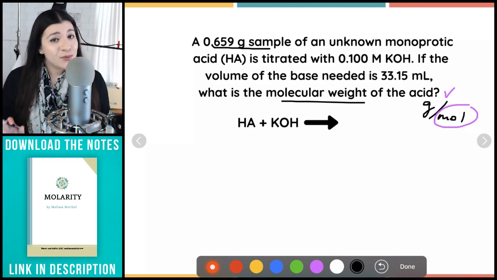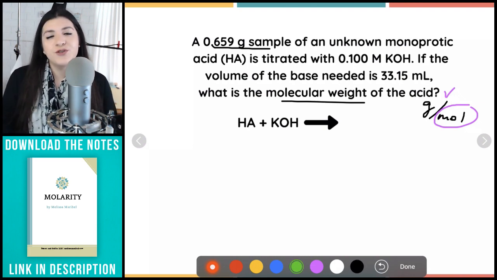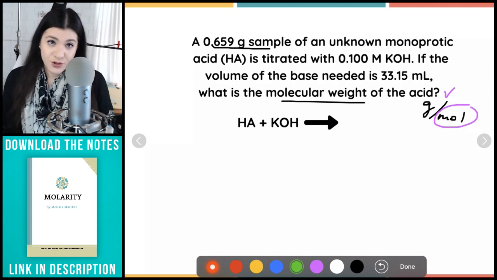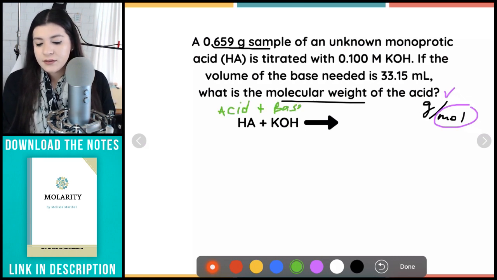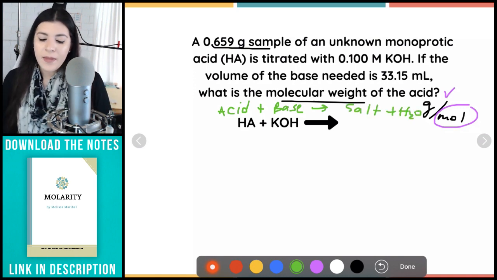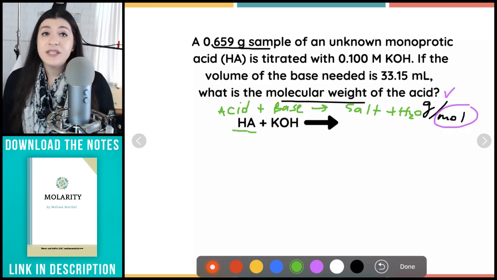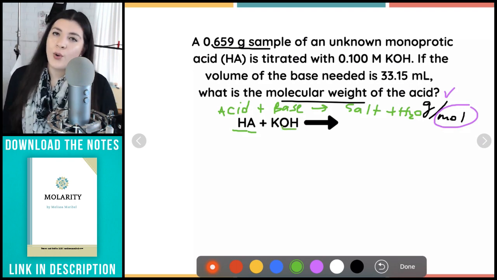And this one isn't so bad because remember, this is going back to our acid-base neutralization reactions. And that's what titrations are. They're acid-base neutralization reactions. And all that means is that we combine an acid plus a base, and that gives us a salt and water, H2O. Okay, so our acid here is going to be that generic one, which is just HA. I know it's an acid because it starts with an H. I know it's a base because it ends in OH.